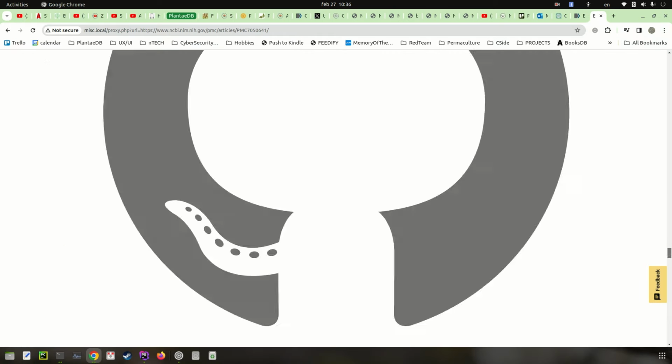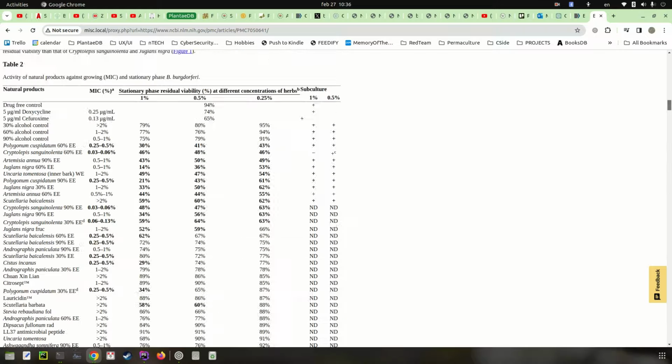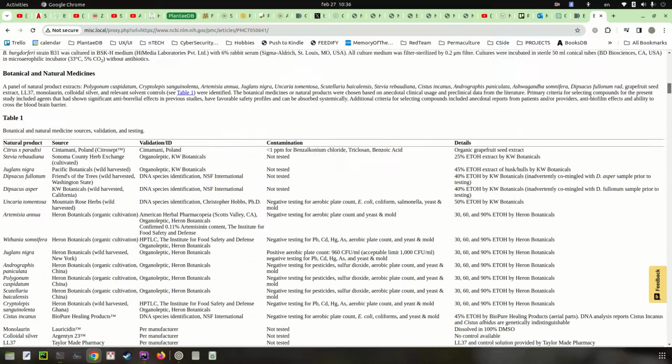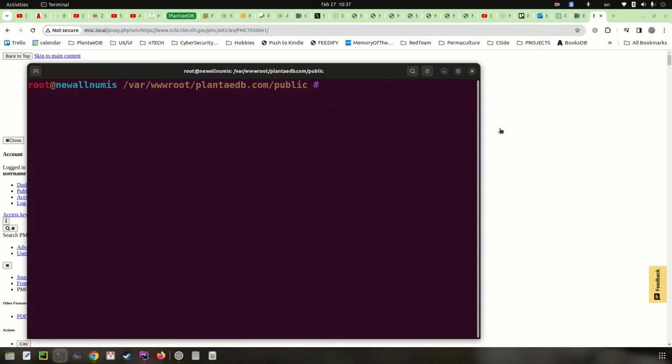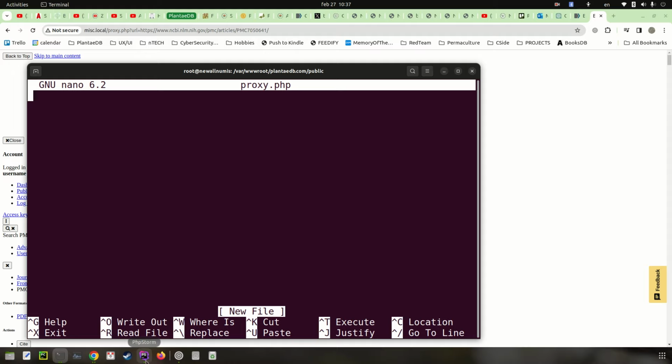We don't care about the design, and the ChatGPT bot doesn't either. So let's put it online. One second. Nano proxy.php, we just copy paste it.